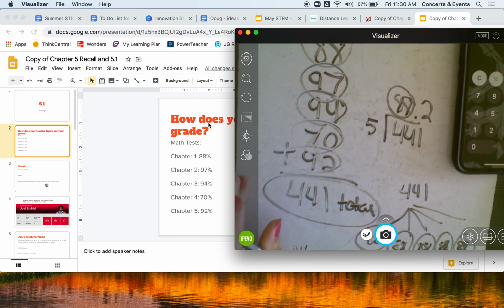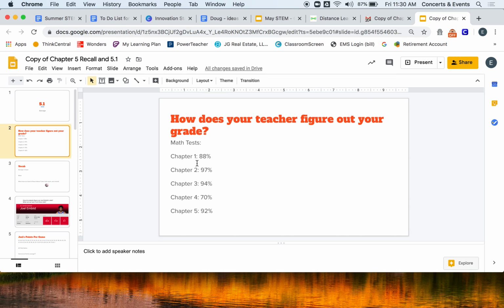Again, if we look at our actual test numbers back here, you only got an actual 88 on one of the tests. So it does not mean that you got an 88 on every one. It just means that if I took your scores, somewhere a little higher, somewhere a little lower, you about got an 88% on each test. That's who you are in math. And then as a teacher, I would take that 88% and give you a letter grade. An 88% is a B+. So on your report card, if these were your scores, you would get a B+.